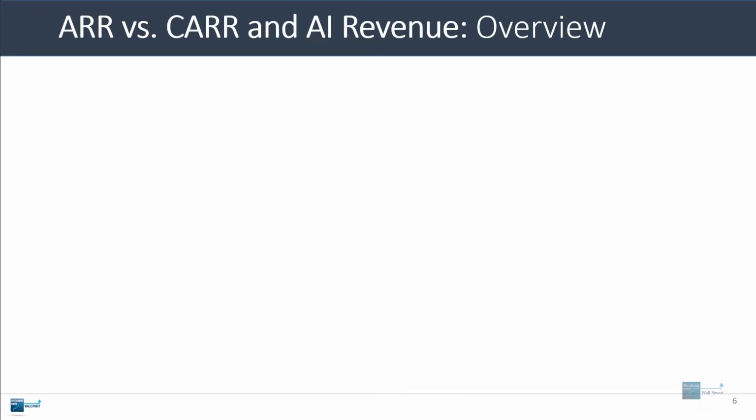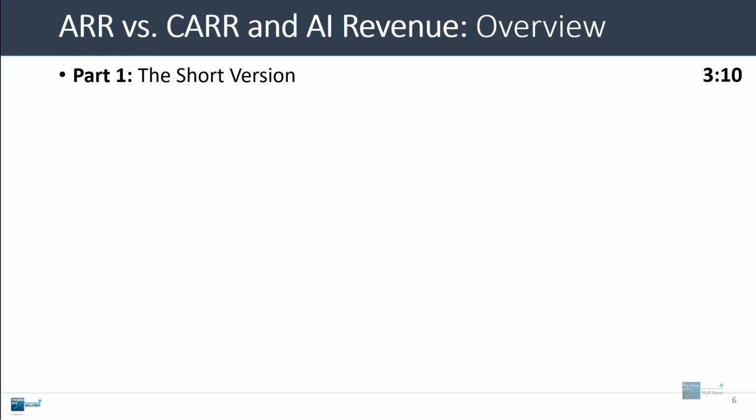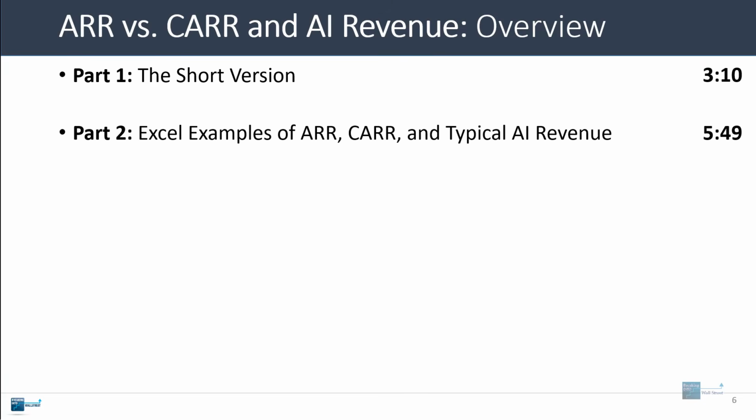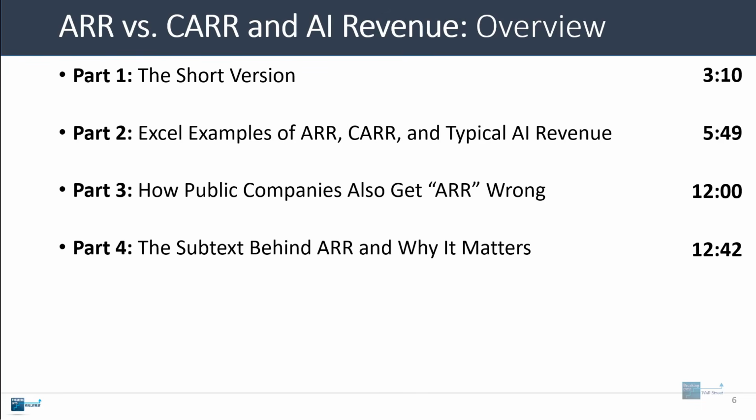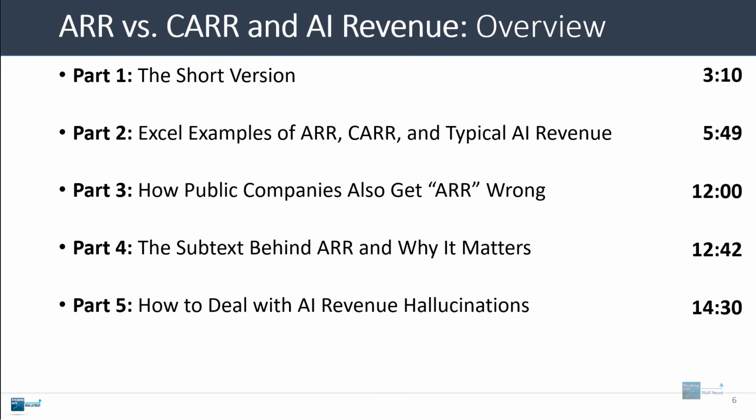So I'm going to start with the short version here and go through some of the Excel setup. Then we'll look at the Excel setup and formulas in more detail. I will explain how public companies also get this question about annualized recurring revenue wrong. We'll look at the subtext behind ARR and explain why it matters. And then we will explain how to deal with AI startups that seem to be hallucinating their revenue, or at least some of their revenue metrics.